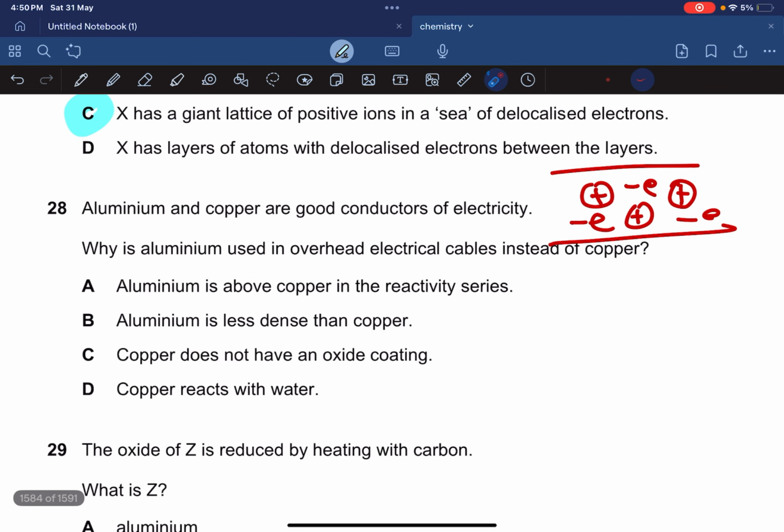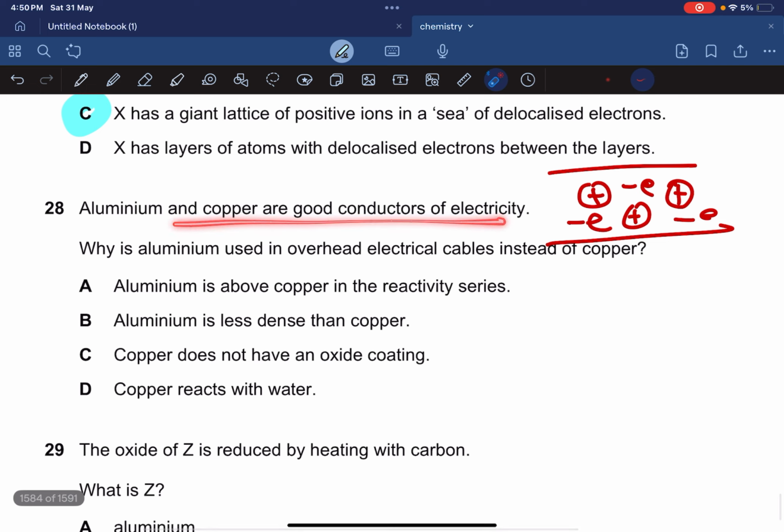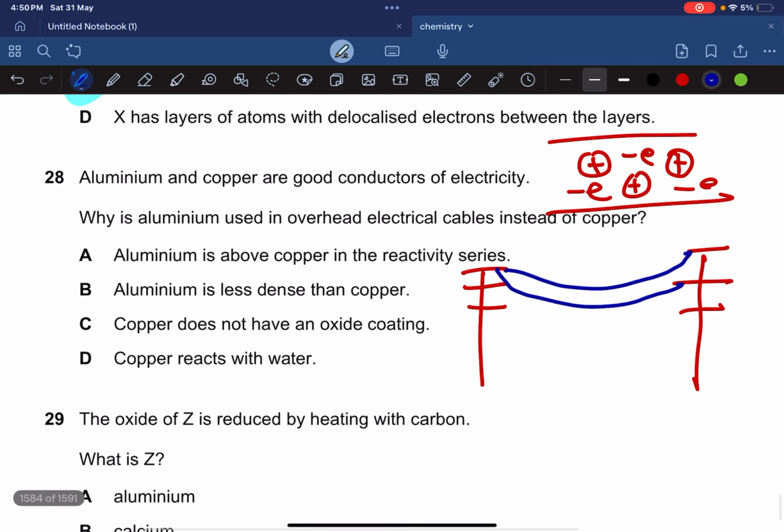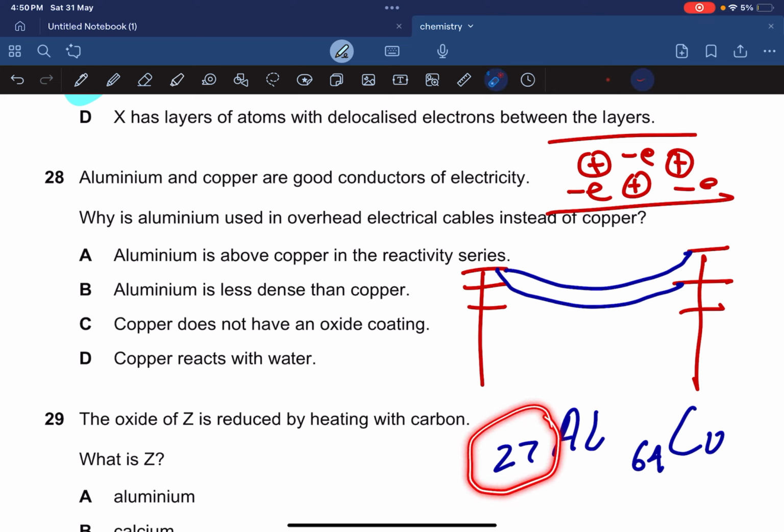Aluminum and copper are good conductors of electricity. Why is aluminum used in overhead electrical cables instead of copper? Look, overhead electrical cables, these are your poles. I'm not good at drawing, but just consider these are your poles, and between the poles you have these wires sagging like this. Aluminum has a proton number of 27. Copper has a proton number of 64. So aluminum has a lower proton number. Aluminum is less heavy, so you need a metal that's less heavy.